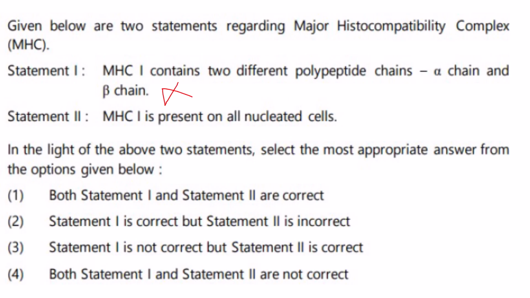Then, MHC1 is present on all nucleated cells, that is correct. If you take the case of RBC, it is non-nucleated, it doesn't have MHC1. Whereas MHC2 is found mainly on the professional antigen presenting cells, that is macrophages, dendritic cells and B cells. So statement 1 is not correct, but statement 2 is correct. That makes option 3 your answer.